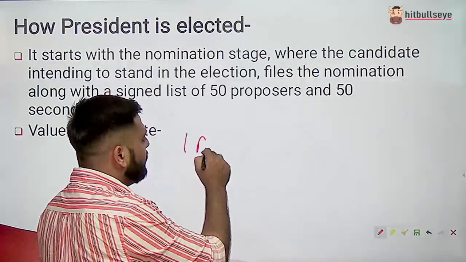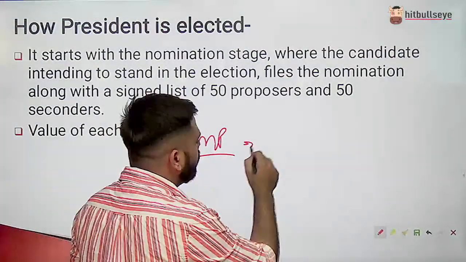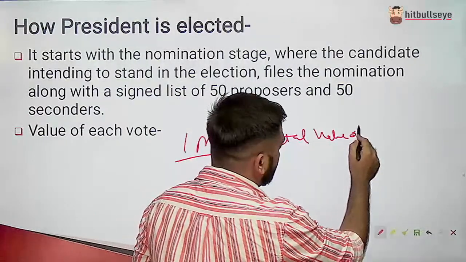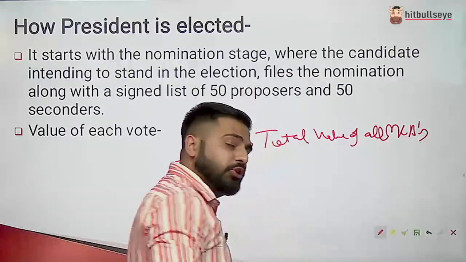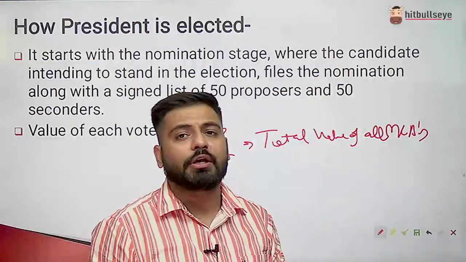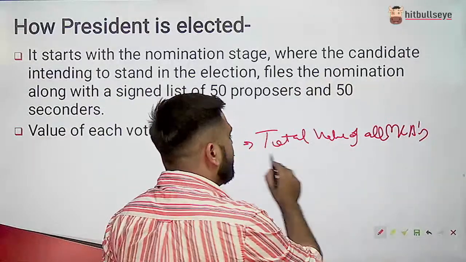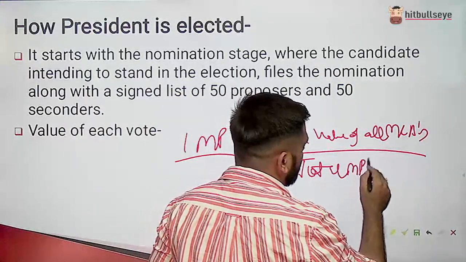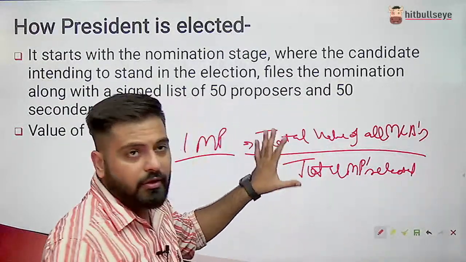Now let's talk about one MP. The vote of one MP has another formula, which is called total value of all MLAs. जितने भी MLAs पूरी इंडिया में है, यूपी, महाराष्ट्र, बिहार and all MLAs, divided by total MPs elected, not nominated, elected. It is the value of one MP.